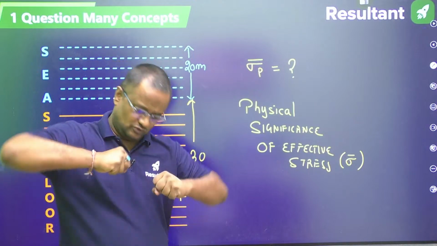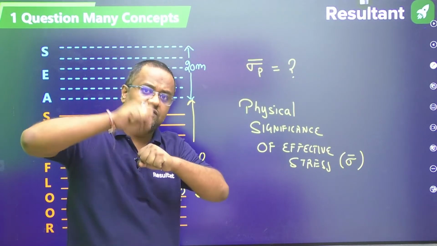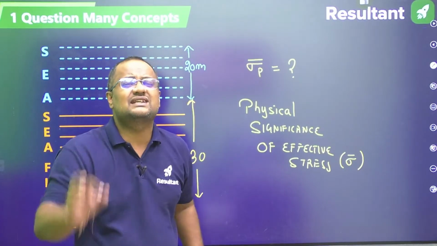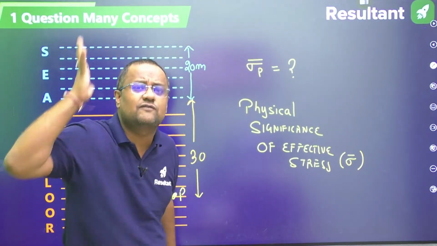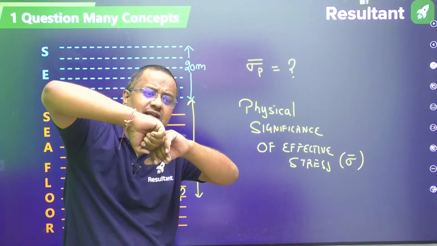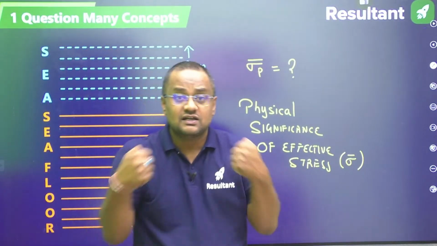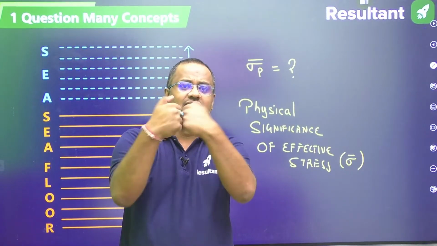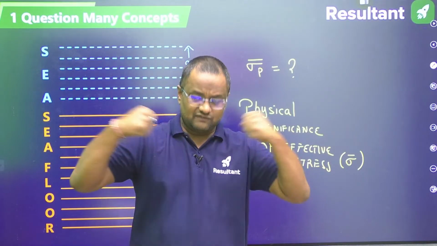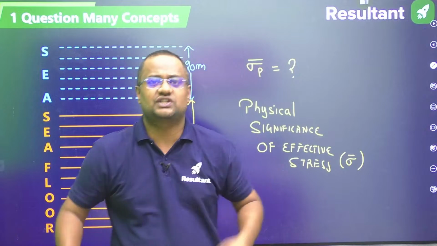Now, if effective stress is more, the contact pressure is more between the two soil solids. If effective stress is less, the contact pressure is less. That means when effective stress is lesser, that is a very poor condition, it can fail any time. If there is not much contact between the two solid particles, they can shear off very easily, because there is no love between the particles. There is no love, anyone can shear it off. Okay, a third person can shear it off. When the love is more, the interaction is more, then they will not go anywhere. They will not shear easily.